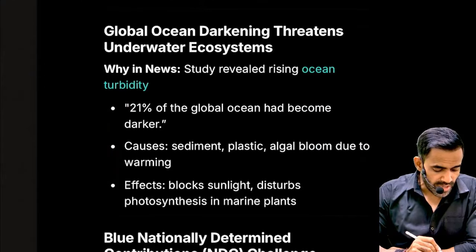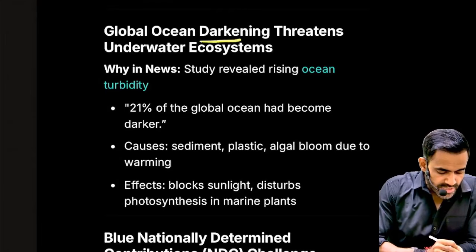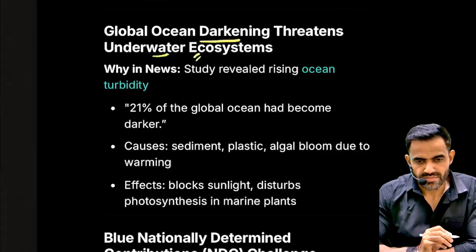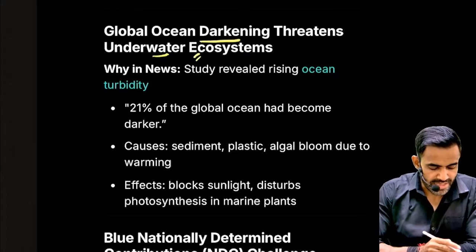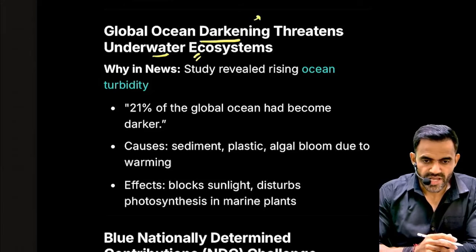Next is global ocean darkening threatens underwater ecosystem. Understand the meaning. Darkening basically means it is becoming more turbid.